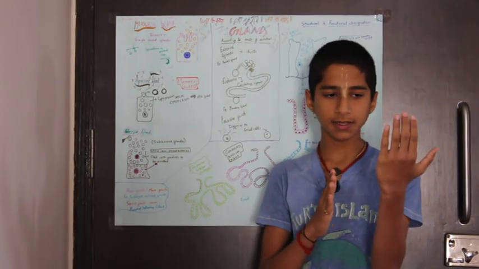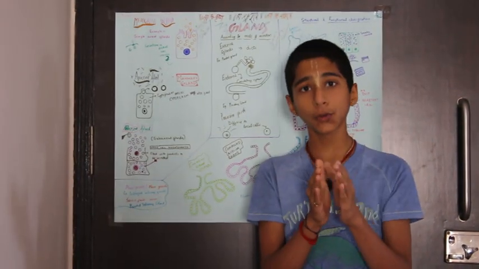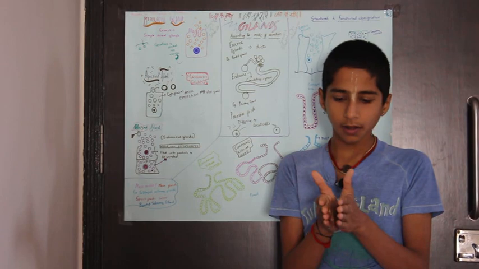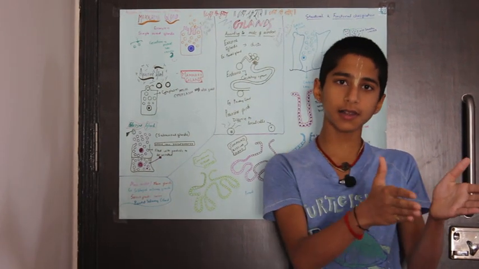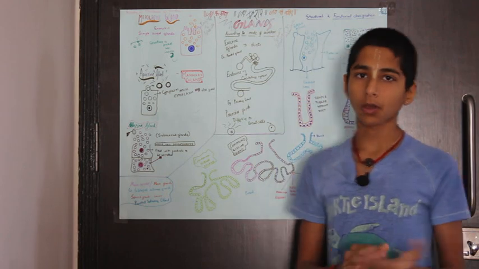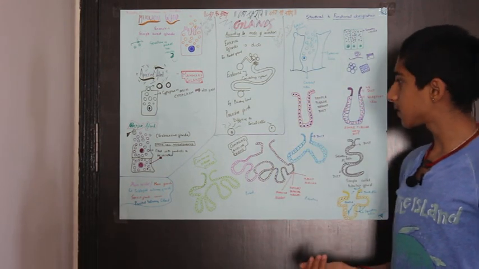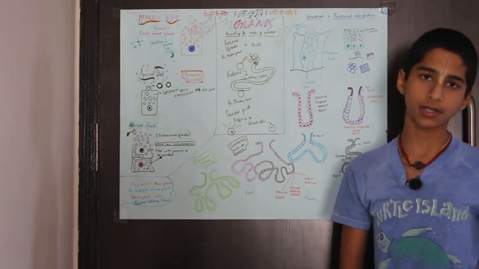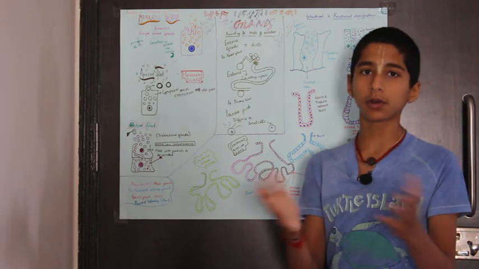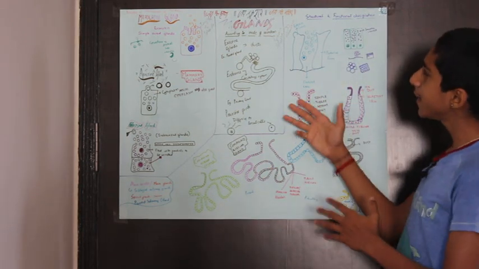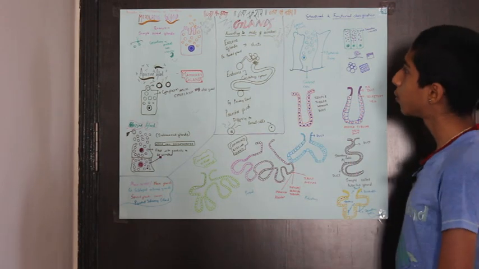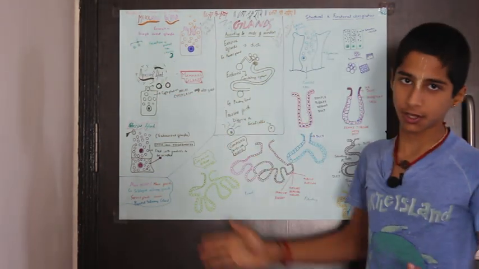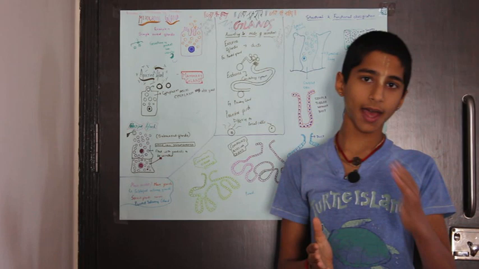One is exocrine, that means the ducts send the hormones through special ducts meant for those particular hormones, whereas in the endocrine glands, the substance is sent directly into the circulatory system to reach the target cells automatically. And the paracrine glands are those which diffuse their substances towards the local cells that are present over there. So it's something like local diffusion. So these are the three different types of glands according to the mode of secretion. And now we shall continue to see the mechanism of secretion, classifying glands according to the mechanism of secretion.